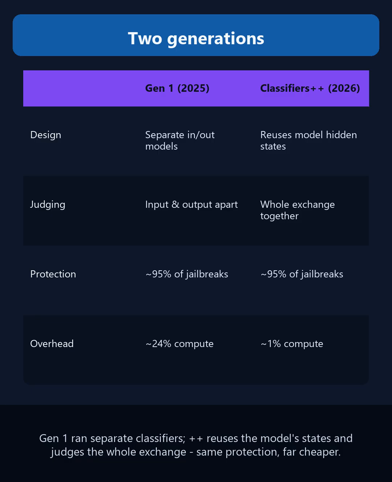Here's the evolution at a glance. The first generation used a separate input classifier and a separate streaming output classifier, effective but heavy. The ++ generation reuses the base model's hidden states and, in some designs, judges the whole exchange together, so an innocent-looking answer is caught when paired with a sneaky prompt. Same protection, a fraction of the cost.